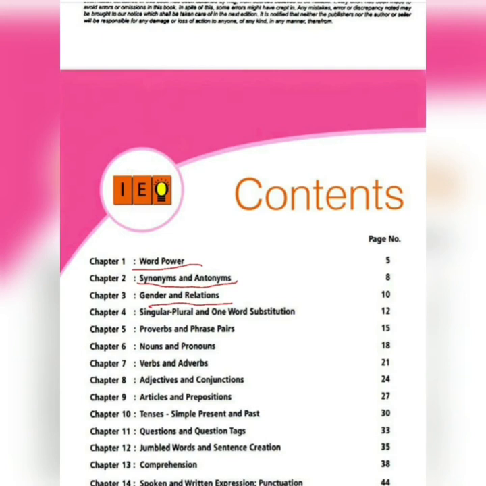Chapter 4, singular, plural and one word substitution, proverbs and phrase pairs, nouns and pronouns, verbs and adverbs, adjectives and conjunctions, articles and prepositions, tenses, simple, present and past, questions and question tags, jumble words and sentence creation, comprehension, spoken and written expression, that is punctuation.